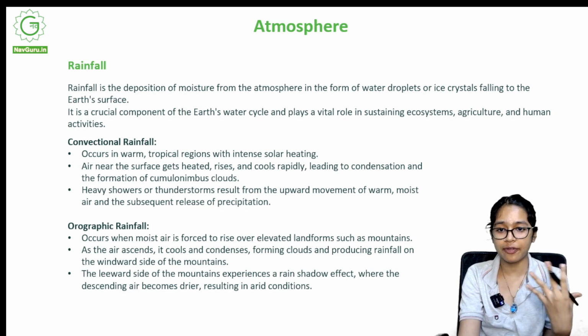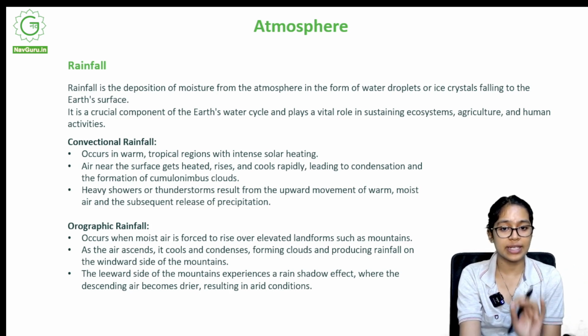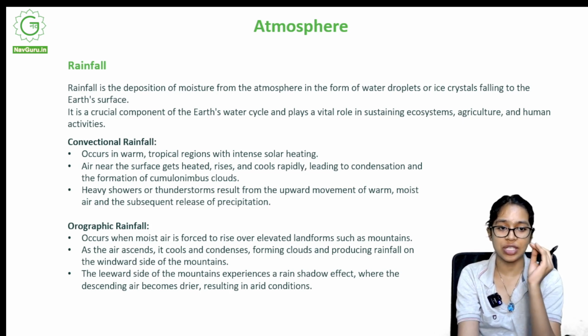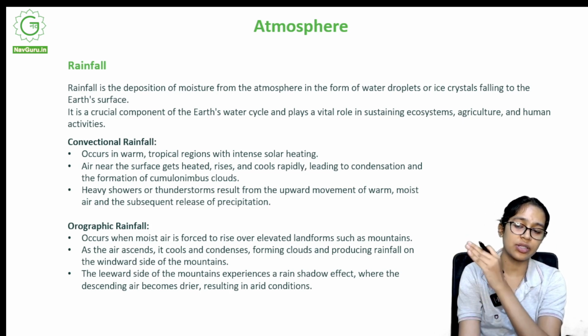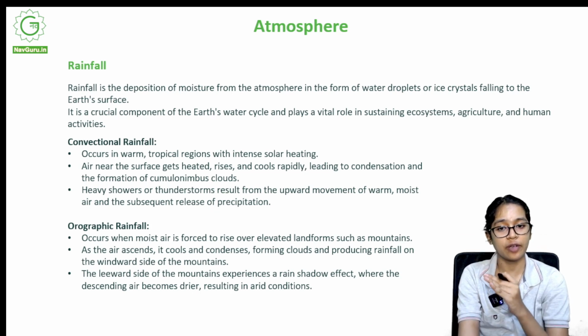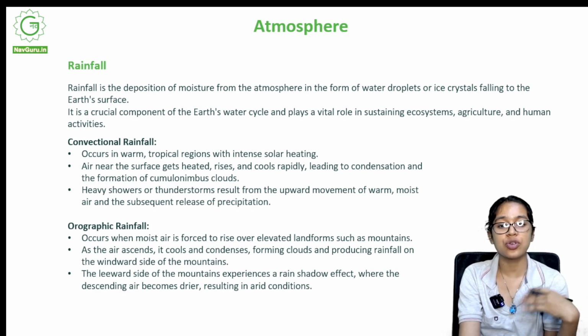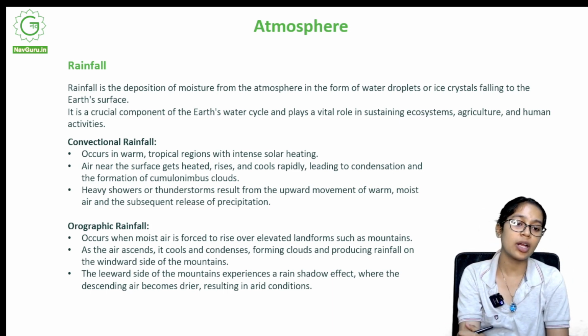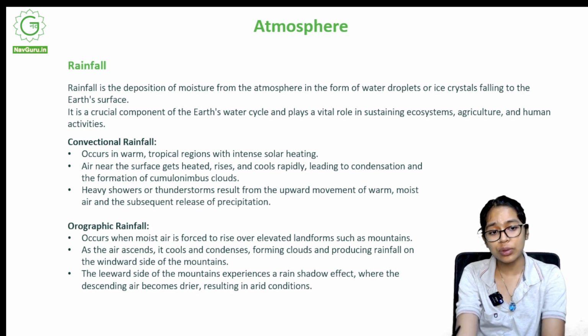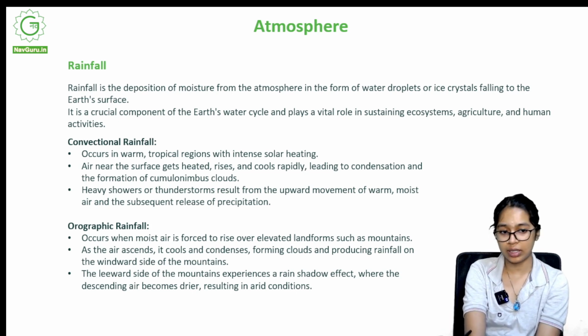Next is orographic rainfall. It occurs when moist air is forced to rise over elevated landforms such as mountains. While convectional rainfall takes place in warm tropical regions, orographic rainfall usually takes place in mountainous regions, where air is forced to rise over elevated landforms. What are other elevated landforms? The plateaus, but over here, since mountains are mentioned, it's relatively more prevalent in that region.